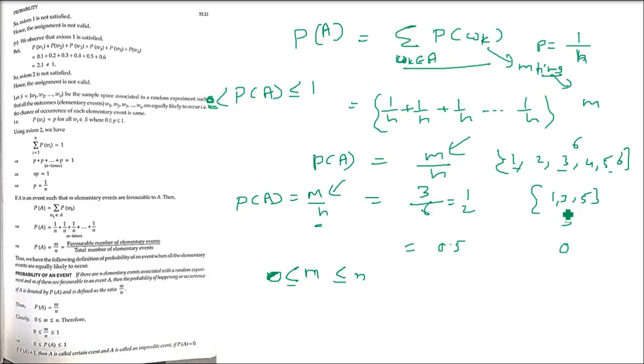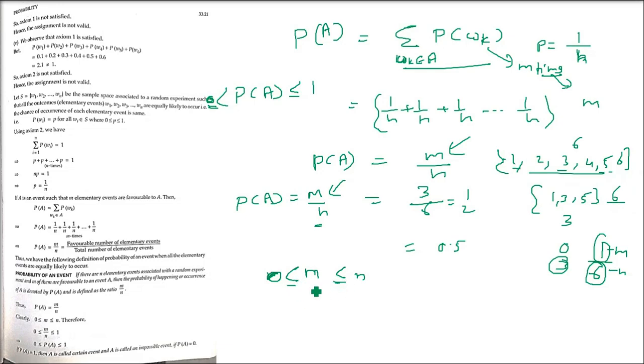1, 3, 5 is 3 and 1, 2, 3, 4, 5, 6 is 6. So 3 is less than 6. So this 6 will always be greater than 3. So m will always be lesser than n. And what is the probability? n will always be greater than m, because if the probability of getting a single number is 1, it is m. And what is the total number? 6. So the total number will always be greater than or equal to the favorable cases.